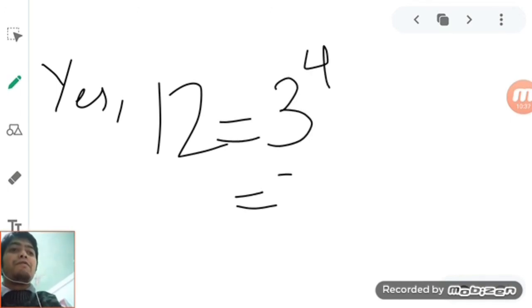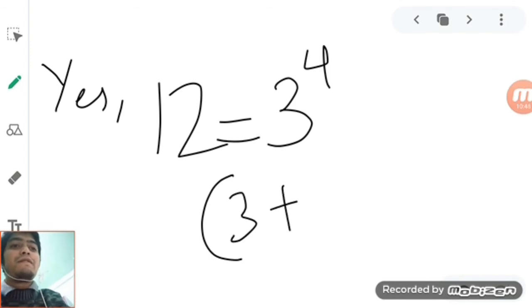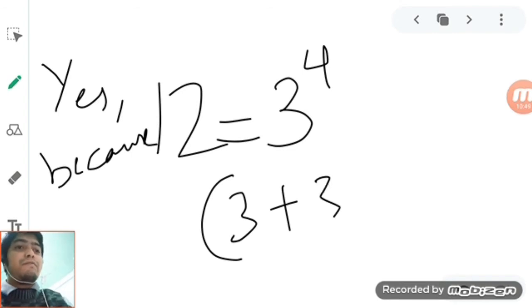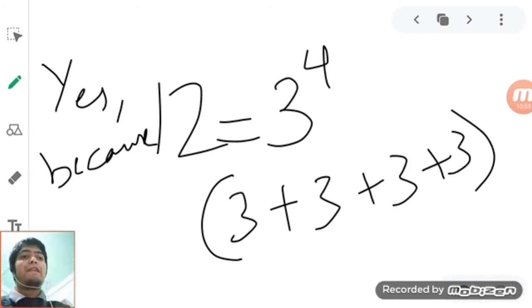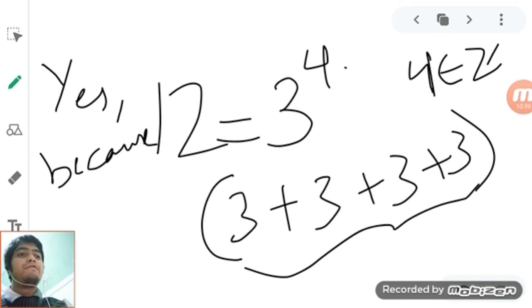It's not a usual power, but because we are in group theory, 3 plus 3 plus 3 plus 3 equals 12. 3 power 4 is just this one, and 4 is an integer. So yes, 3 generates 12.